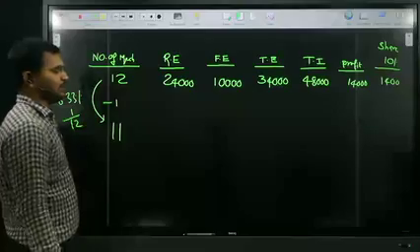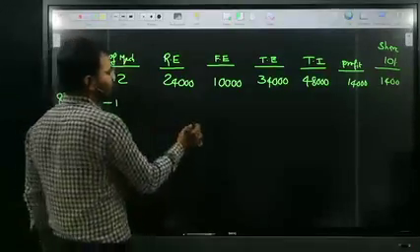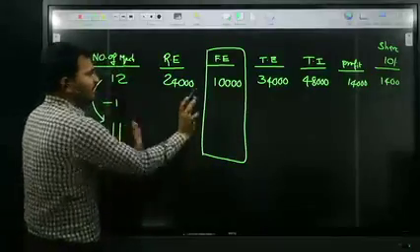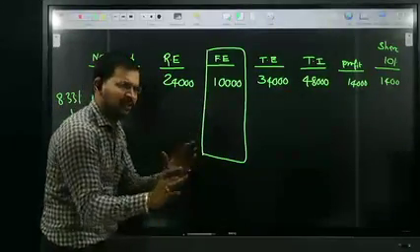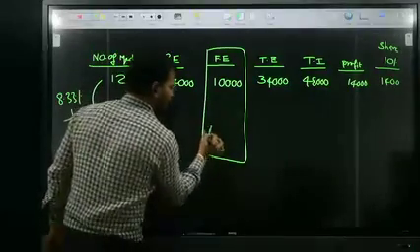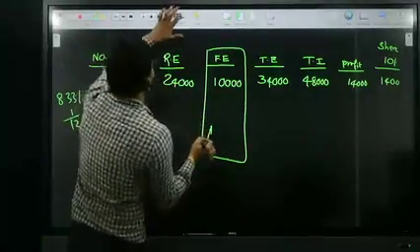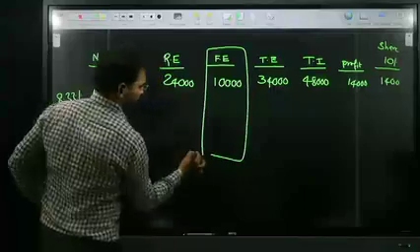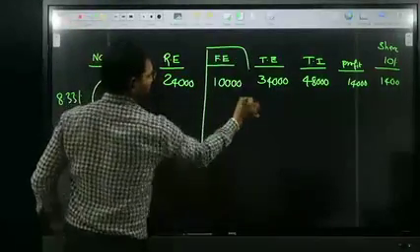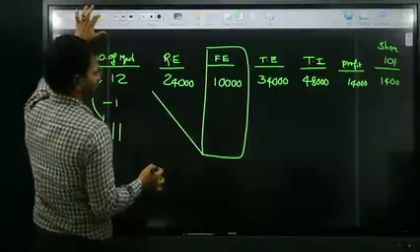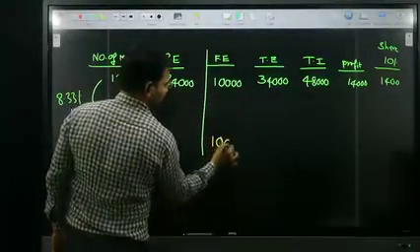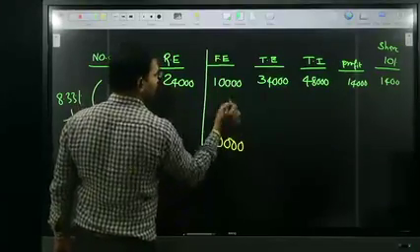If only 11 machines are working, look here. Fixed expenditure doesn't change. Whether you work or not, we need to pay the fixed expenditure. That 10,000 is always constant.